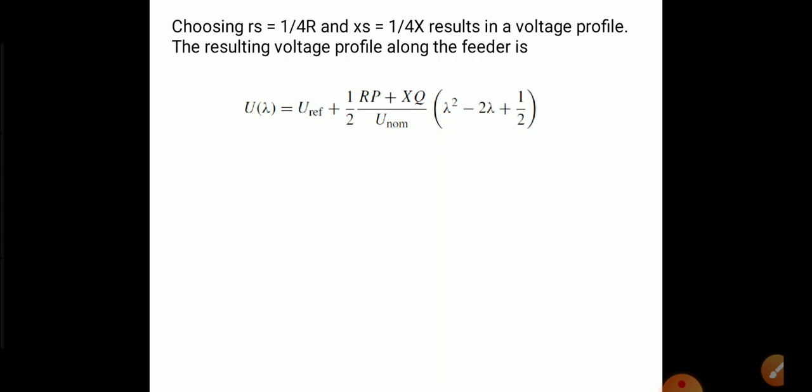The resulting voltage profile along the feeder is U of delta equal to U reference plus half times (RP plus XQ) by U nominal, in brackets, delta squared minus 2 delta plus half.